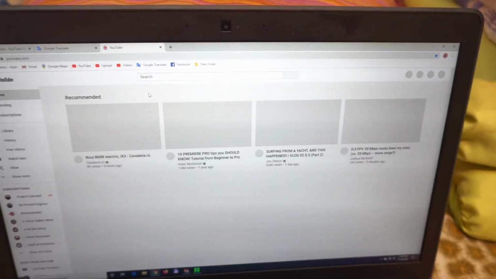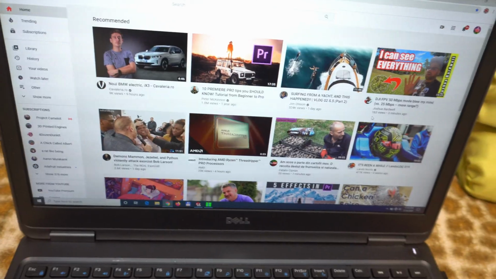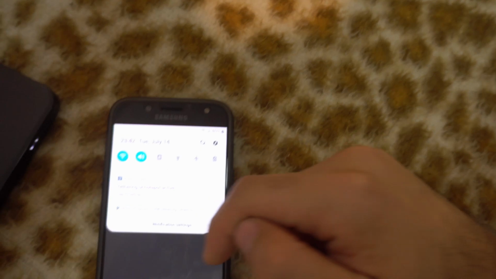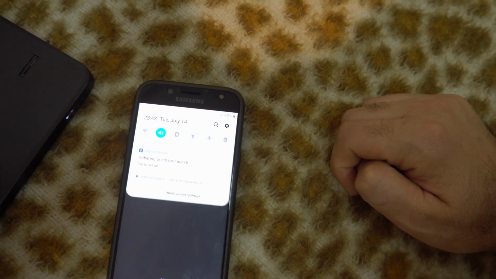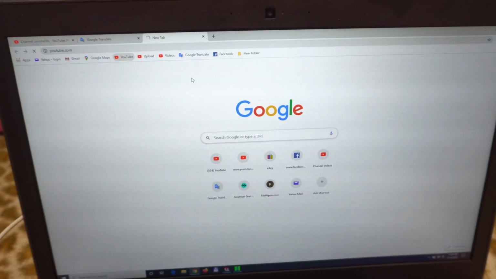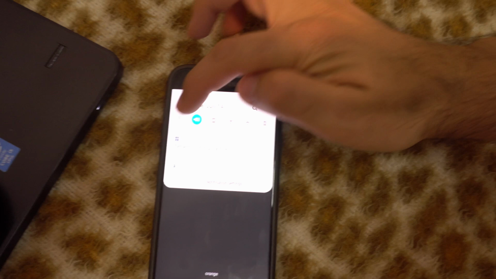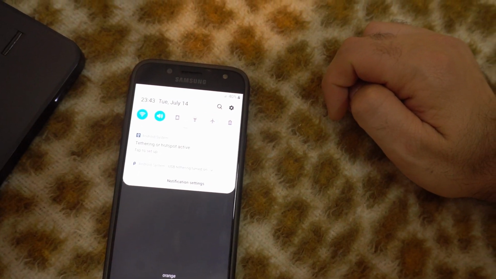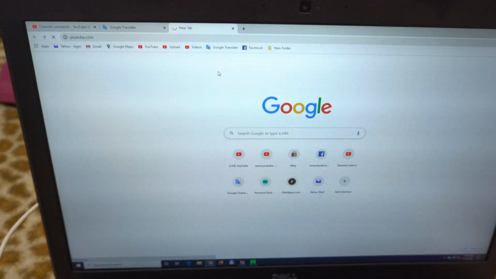So the internet is coming from the phone into the cable and into the laptop. And if I stop Wi-Fi, then the internet here should stop also. So disable Wi-Fi. Let's close this tab and try to open a new one, and it's not loading, it's not doing anything. If I enable the internet from here, Wi-Fi, it should connect and then it should work.